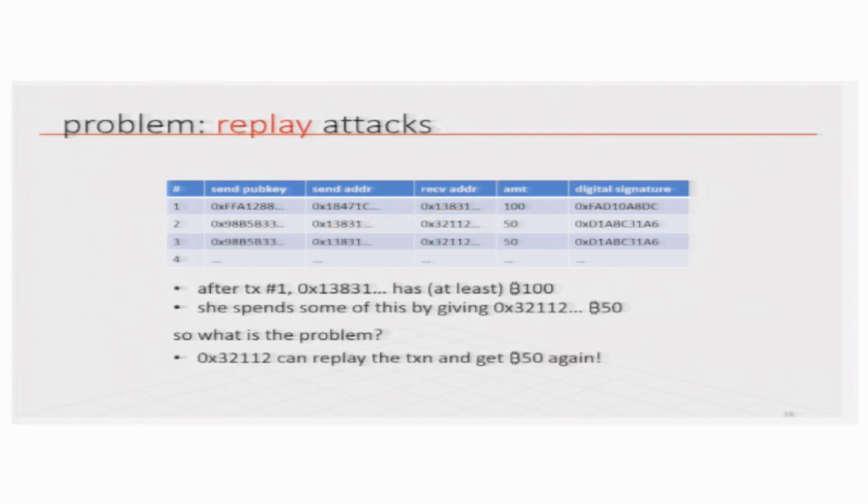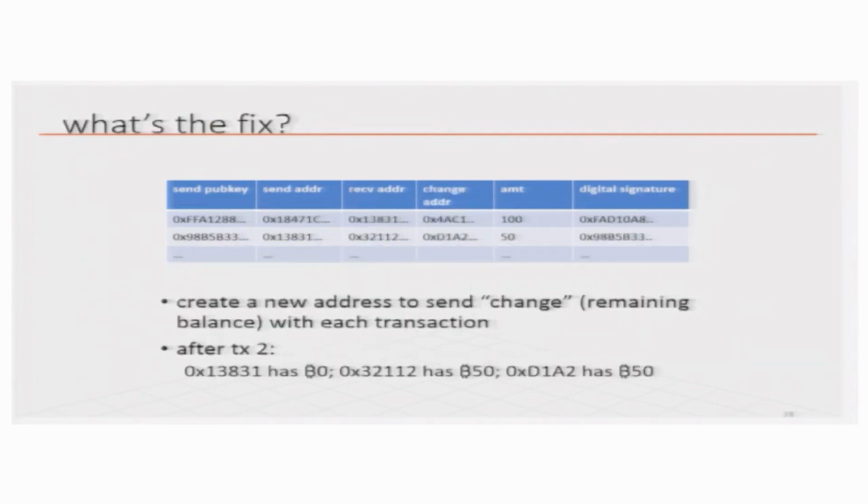So, this is one problem that one has to worry about. Therefore, you have to make some tricky solution. Every time you make a transaction in this kind of setup, you do not keep the rest of the balance in the same account. You create another account with a different address, and in the transaction you say give 50 to this address and give the other 50 to a new address.